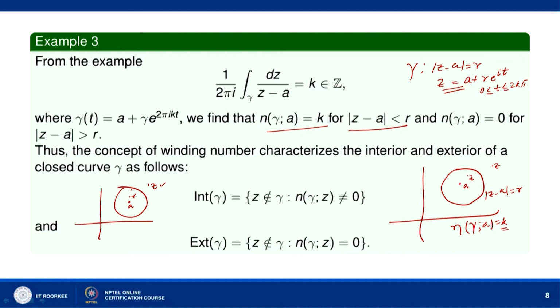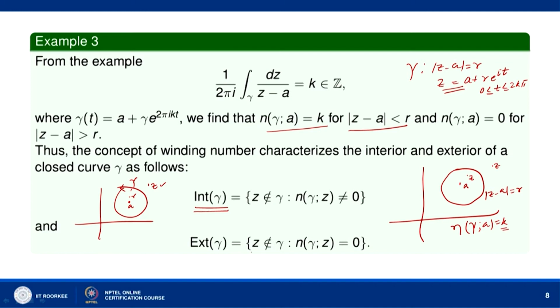So, thus the concept of winding number characterizes the interior and exterior of the closed curve gamma as follows. The interior of gamma is the set of all those points that do not belong to gamma, and for which n gamma z is never 0.